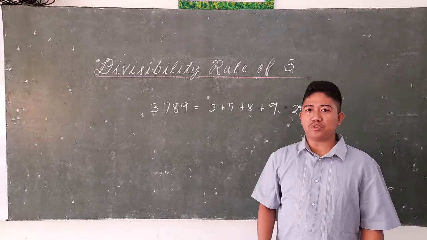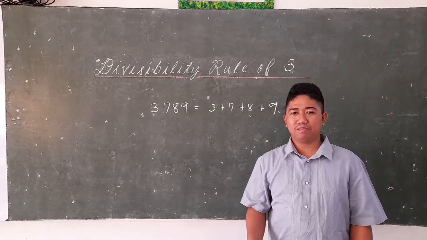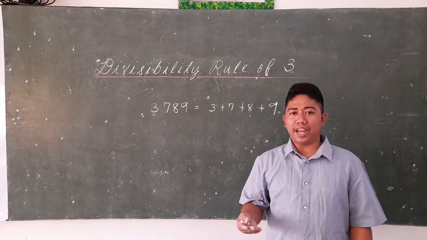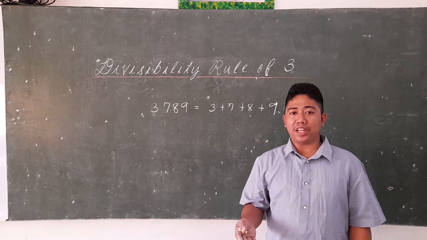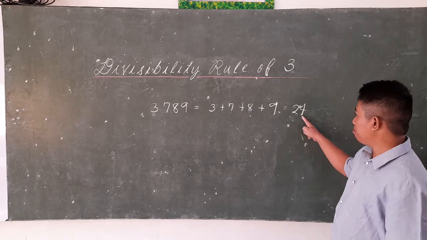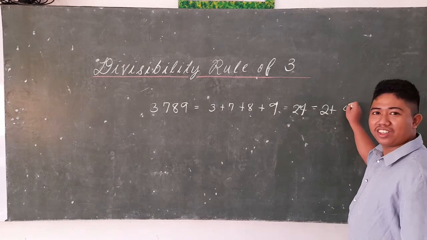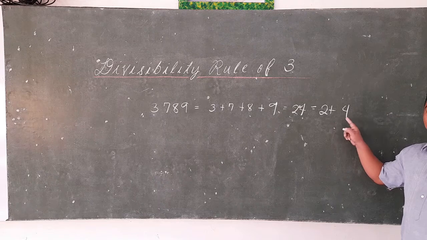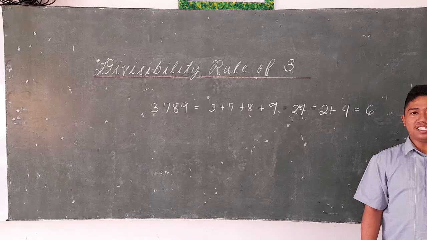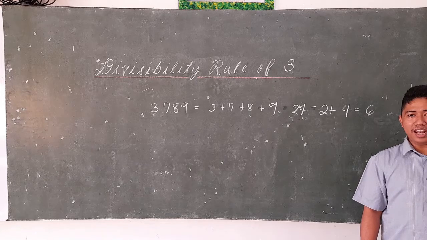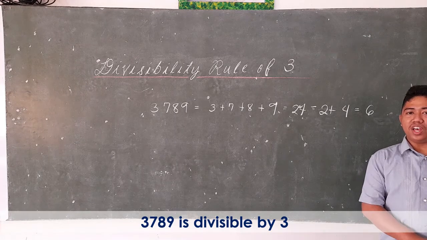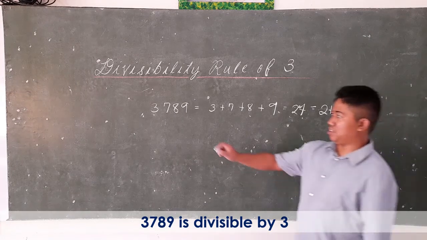So, do you think 24 is divisible by 3? If you want to prove that 24 is divisible by 3, let us repeat this process again. 24, you have to chunk all the digits, becomes 2 plus 4. So 2 plus 4 is equal to 6. Thus, 6 is divisible by 3. And then, 3,789 is also divisible by 3. So that it is.